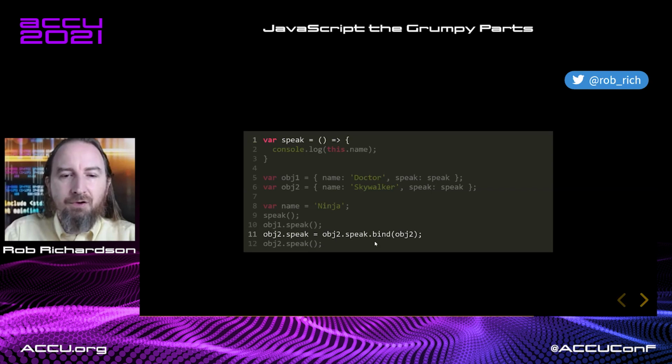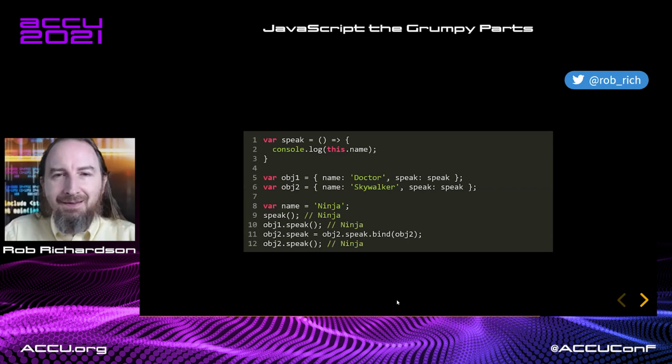obj2.speak equals obj2.speak.bind(obj2). But we still have our arrow function here. This arrow function captures this to be our global scope. Now we're binding with a new closure around it, trying to set it to obj2. Okay, so when we call this speak function, we have it bound to obj2, and then when we come in here, it's already bound inside that to the global scope. And so, yeah, we still get ninja, ninja, ninja.